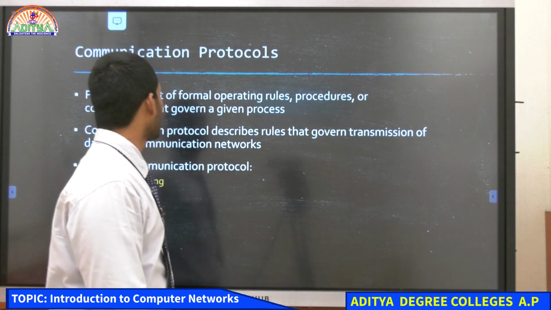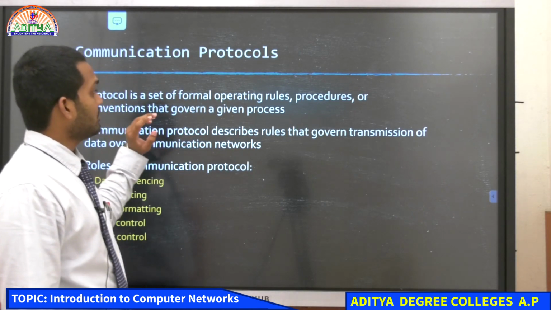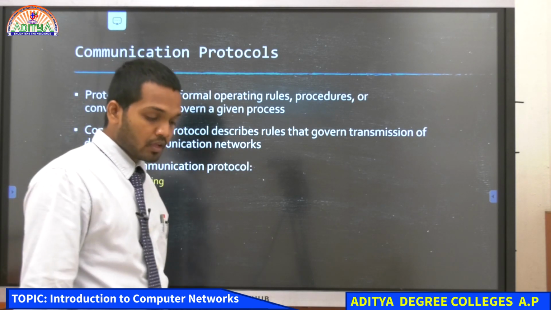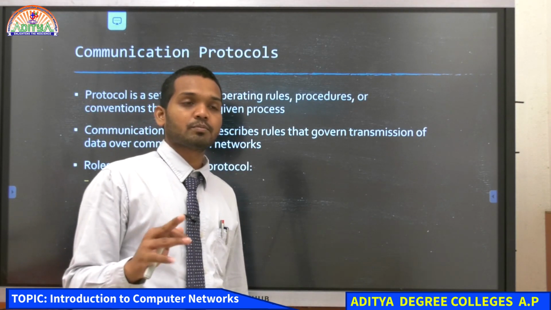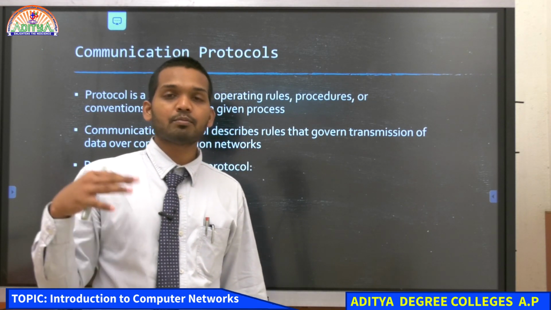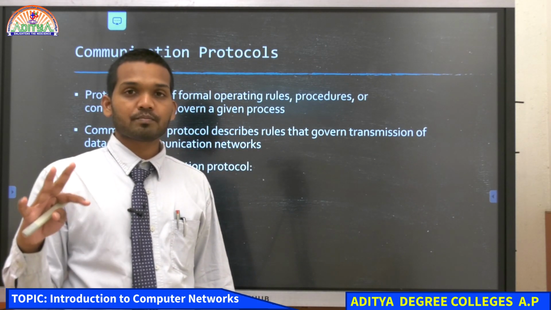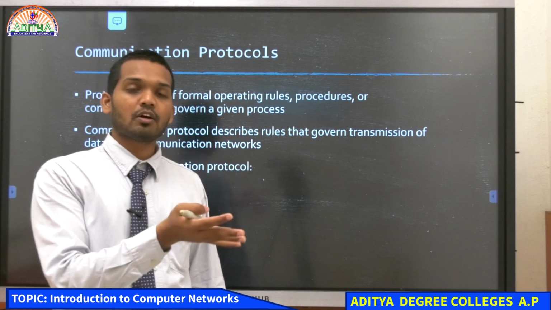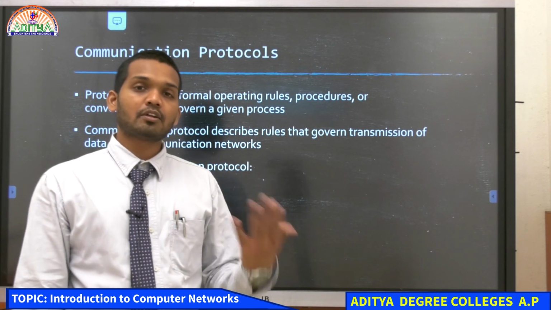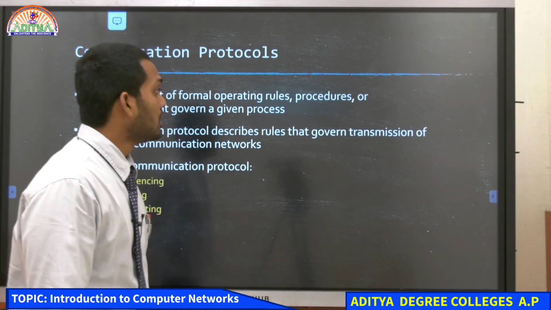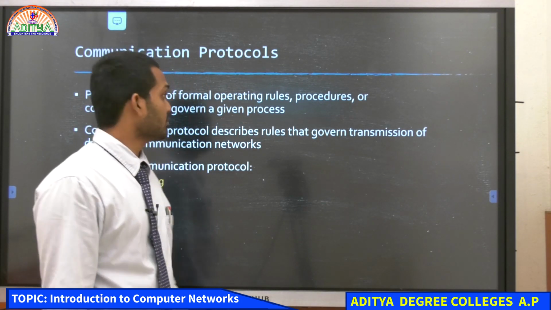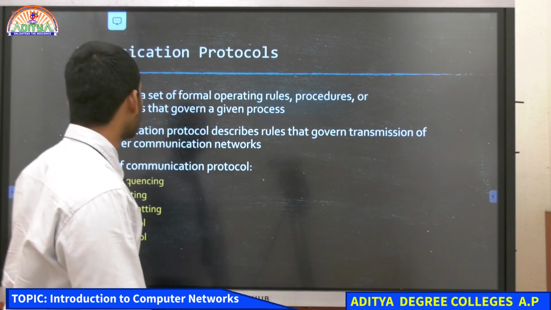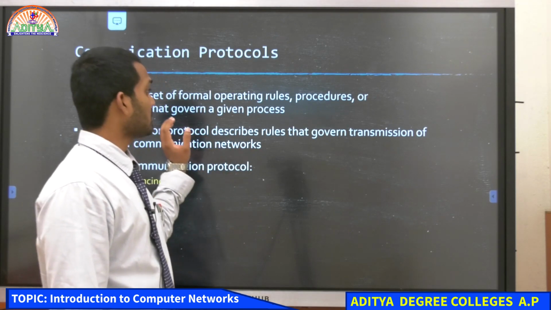What do you mean by communication protocols? First of all, protocol is a set of formal operating rules, procedures or conventions that govern a given process. Not only in computers or in networks, protocols are important everywhere. If we don't have a proper protocol for any process, then one or the other day the rules or the way in which we are operating might be different, or it might cause some errors or issues for us. So, not only for computers, in the network also there are so many protocols according to which the networks act accordingly. So, protocol is nothing but a set of formal operating rules.